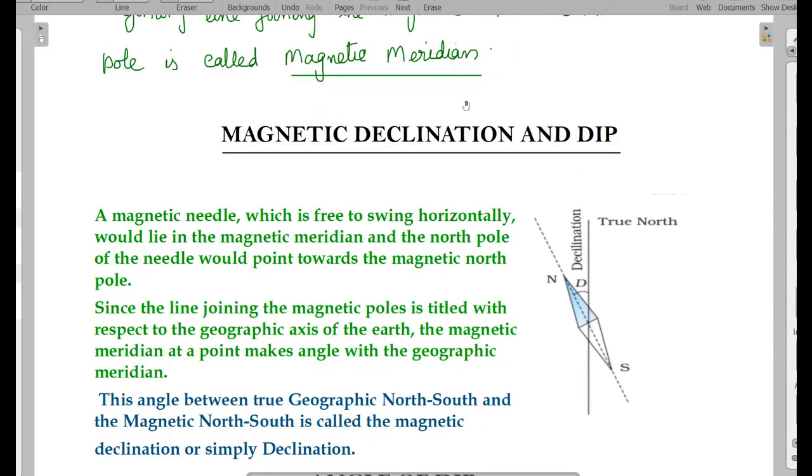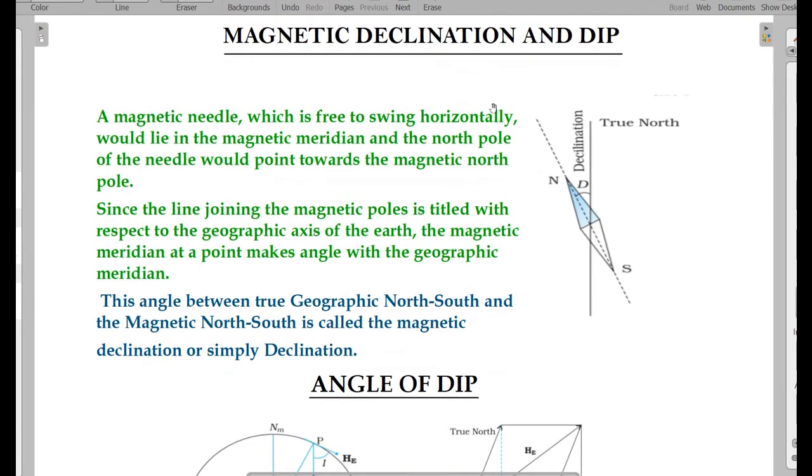What is magnetic declination? Magnetic declination is defined as the angle between the geographic meridian and the magnetic meridian. They never coincide. They make an angle of almost 11.3 degrees. It varies.